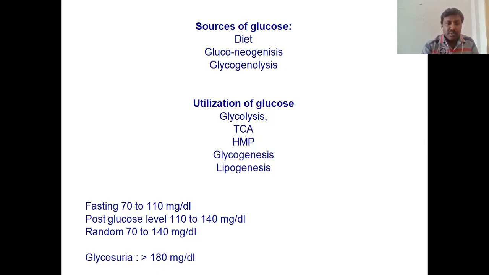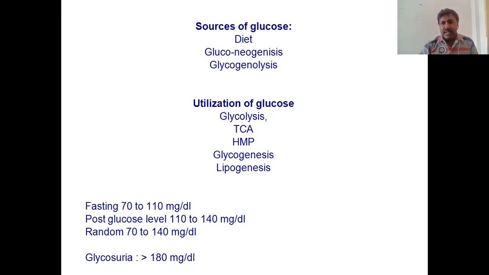And post glucose level is after eating food, after 2 hours, because it takes 2 hours for the absorption of carbohydrate and metabolism. So the post glucose level is 110 to 140 mg per deciliter.